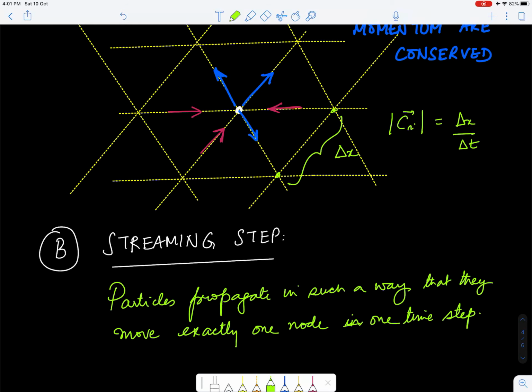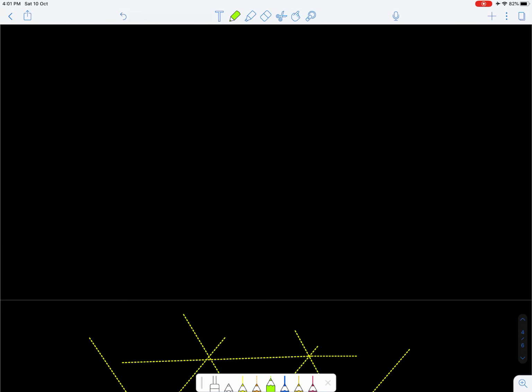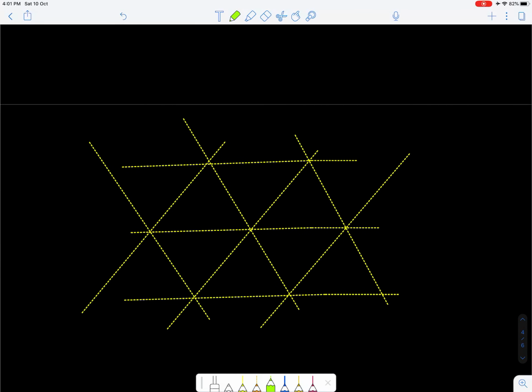So to show you what the streaming operation would look like, let me choose one more figure. Okay, so let's look at this one. Let's say we have post-collision conditions, so we have one velocity here, one velocity here, one velocity there, and we can have a bunch of velocities now that I can label.